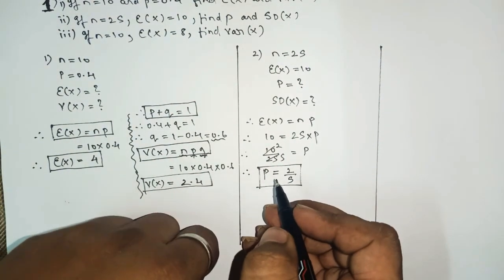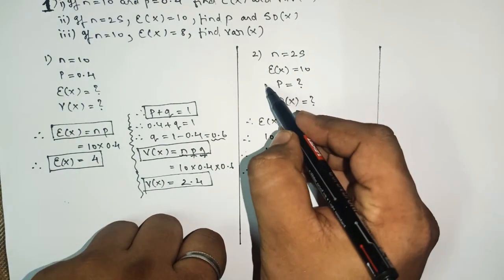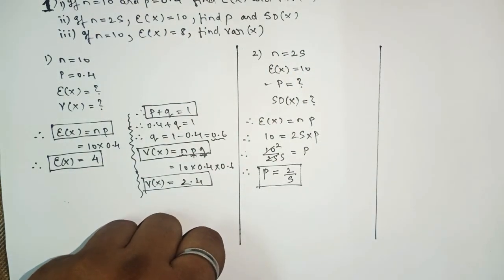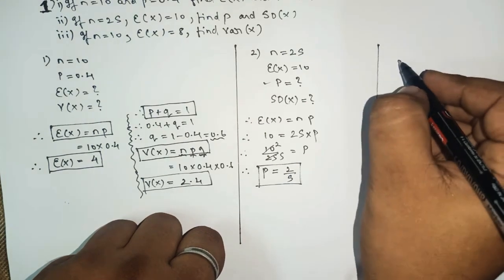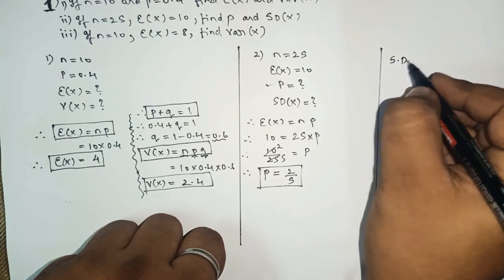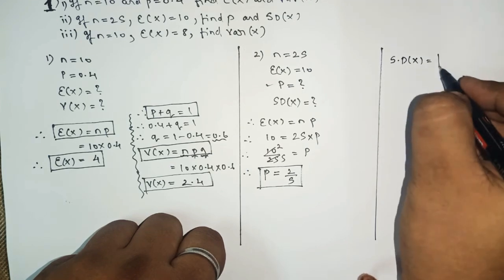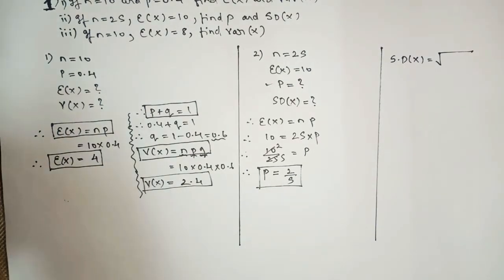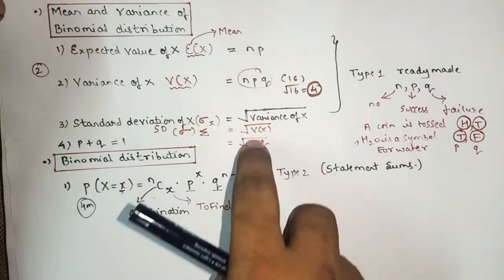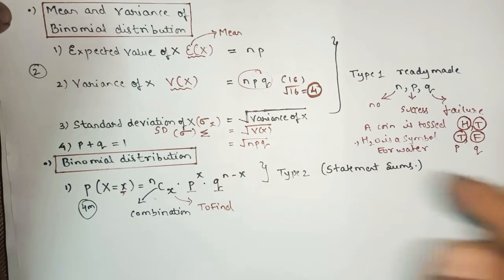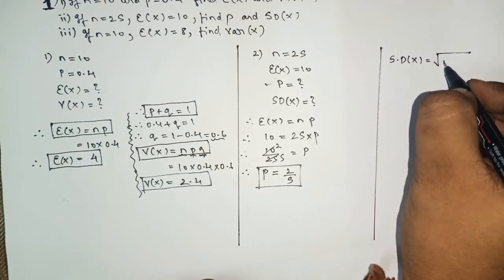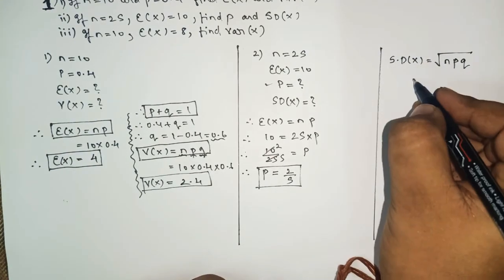After finding the value of p, now we'll write the formula for standard deviation. For standard deviation of x, what is the formula? It's the square root of the variance of x, or we can say square root of npq.